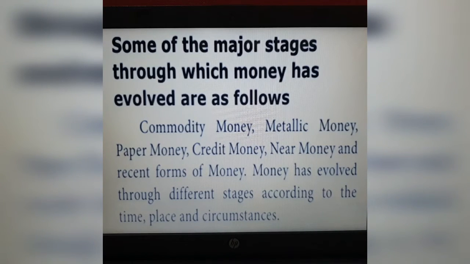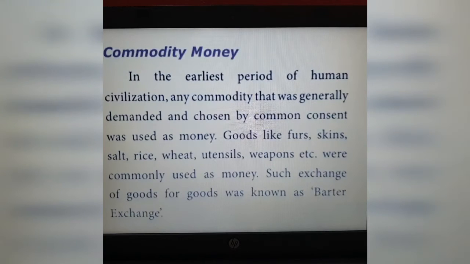These are the important forms of money we are going to see in this lesson. Money has evolved through different stages according to time, place, and circumstances. We'll see what they are.